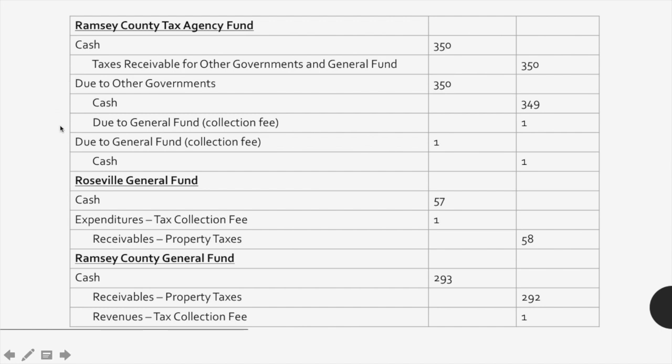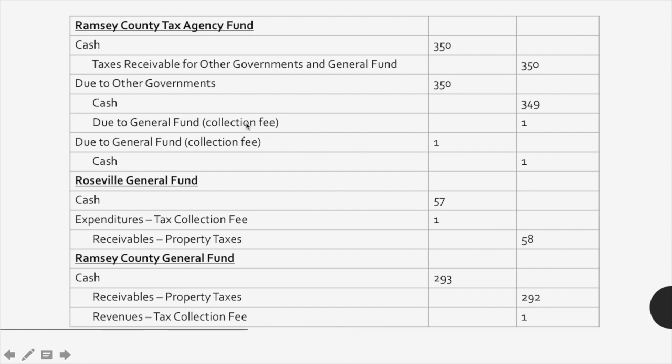And then the second entry is where the agency fund is then distributing the cash that it brought in to the governments that earned that revenue. And so we debit due to other governments, credit cash, and credit due to general fund. And this last account here is because of the collection fee.